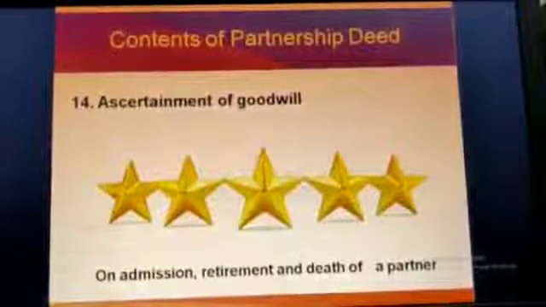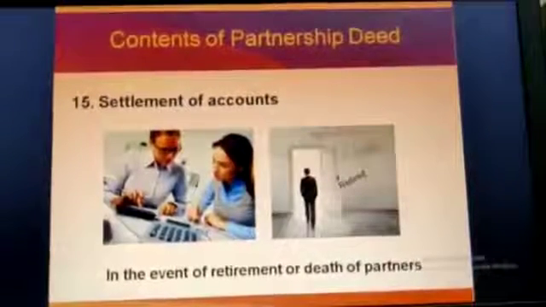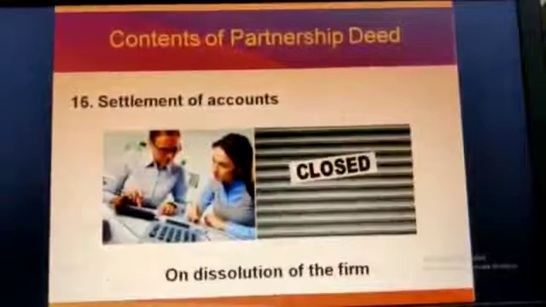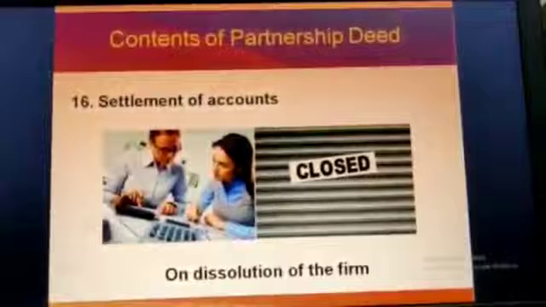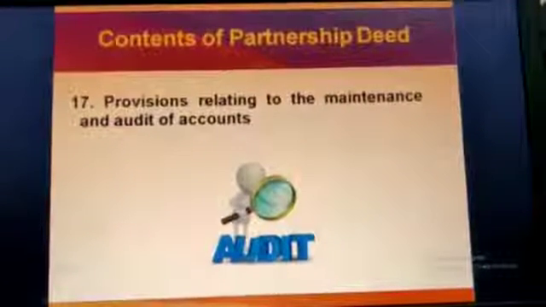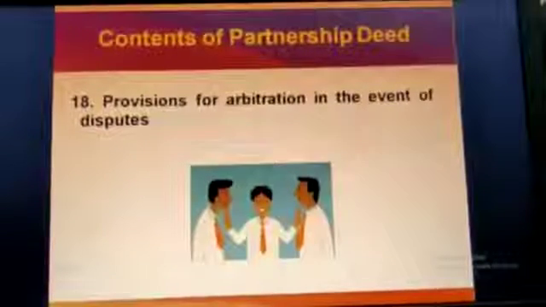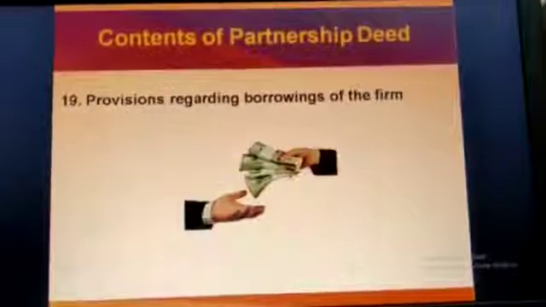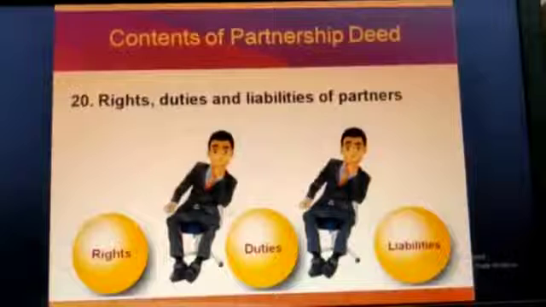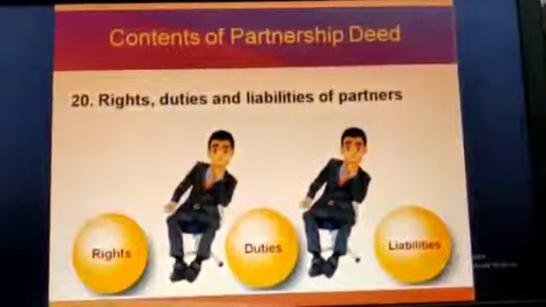Ascertainment of goodwill on the admission, retirement and death of a partner. How to settle the accounts in the event of retirement or death of partners, and how to settle the accounts on dissolution of the firm. Provisions relating to the maintenance and audit of accounts. Provisions for arbitration in the event of disputes. Provisions regarding borrowings of the firm, and rights, duties and liabilities of all the partners. These are the contents of partnership deed.